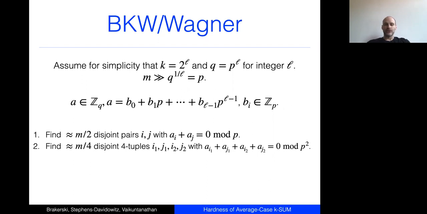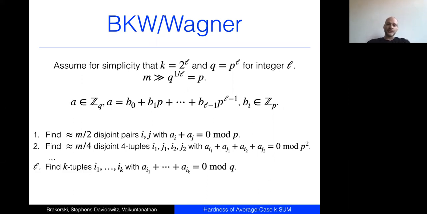I pair everything up. So again, I can do this in linear time. Again, because M is much, much larger than P, I can essentially group every element into a 4-tuple, so I can find essentially M over 4 disjoint 4-tuples.